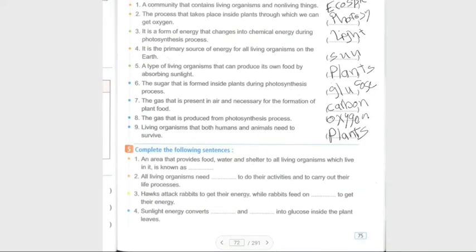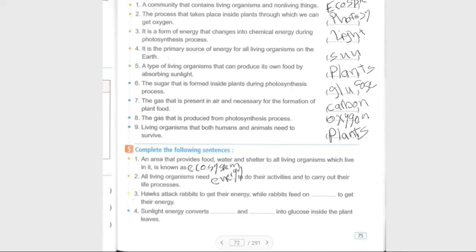Number 5. Complete the following sentences. Number 1. An area that provides food, water and shelter to all living organisms which live in it is known as an ecosystem. Number 2. All living organisms need energy to do their activities.